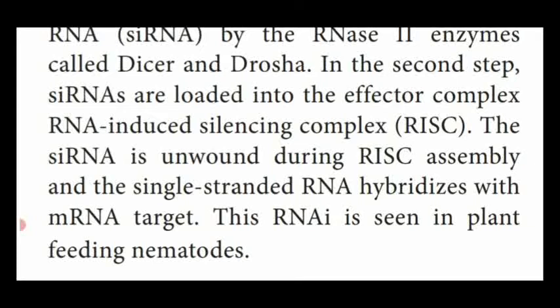Which one acts as the effector complex? The RNA induced silencing complex. It does not unwind the short interference RNA, but they produce the single-stranded RNA which hybridizes with the mRNA target. The example of RNA interference is the nematodes which are feeding on plants which contain the RNA interference genes. This is said to be RNA interference.